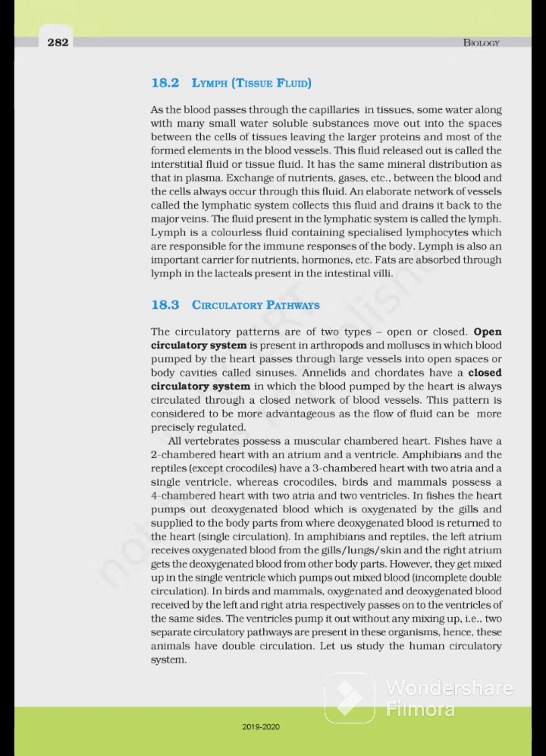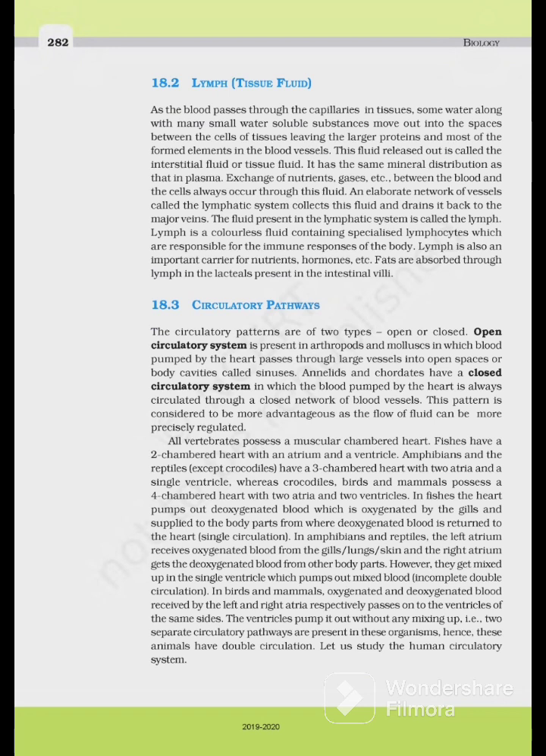Exchange of nutrients, gases, etc. between the blood and the cells always occurs through this fluid. An elaborate network of vessels called the lymphatic vessels collect this fluid and drain it back to the major veins. The fluid present in the lymphatic system is called the lymph. Lymph is a colorless fluid containing specialized lymphocytes which are responsible for the immune response of the body. Lymph is also an important carrier for nutrients, hormones, etc. Fats are absorbed through lymph in the lacteals present in the intestinal villi. Questions also come from lymph.